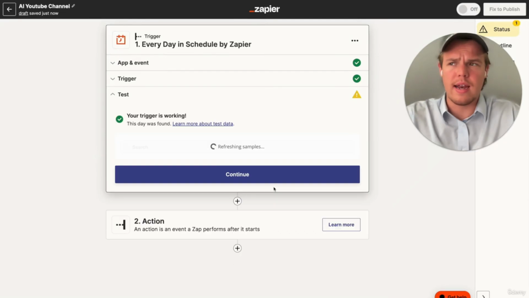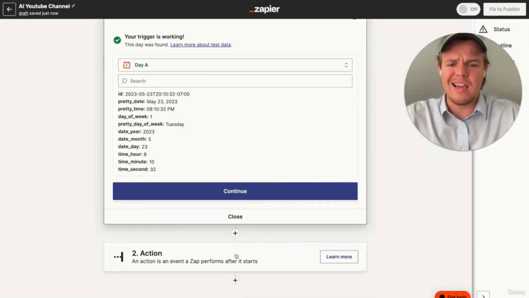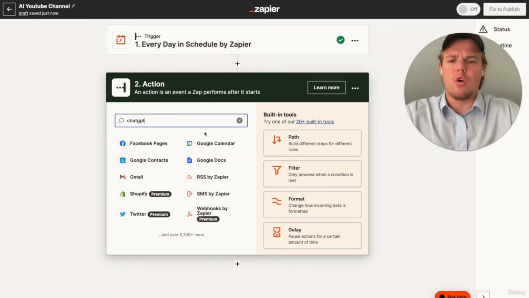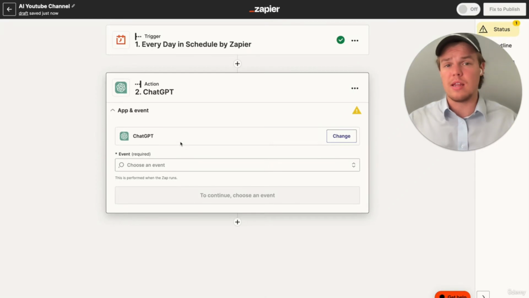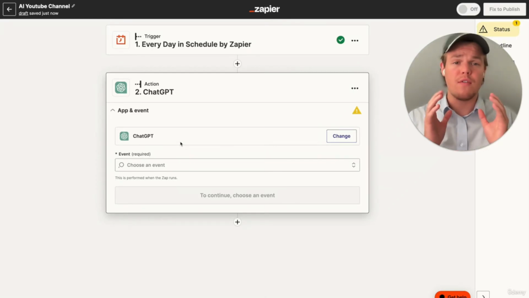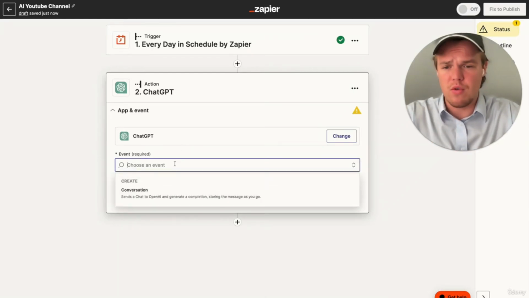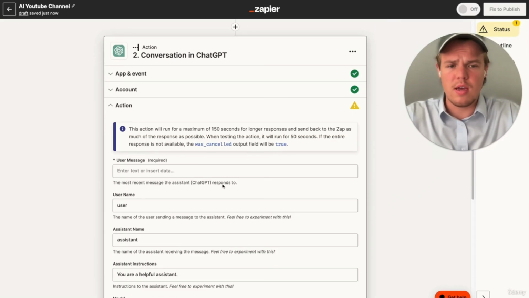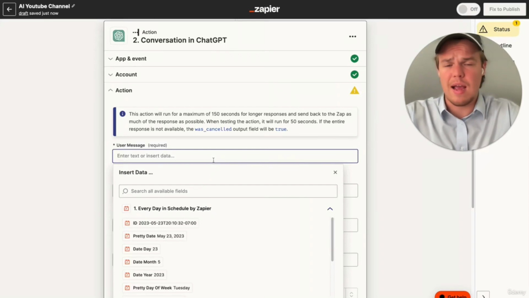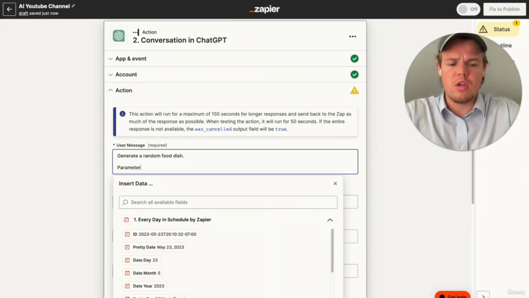And then we're going to add our first block here, which is going to be a ChatGPT block. So essentially, look at this block as the one initiating everything that's going to happen from here on out in this specific video. So whatever your niche is, this is kind of where you would build it out from. For our purpose today, we're going to be building out a food niche. So we're going to hit conversation, hit continue, continue. And the first prompt in this Zap we're going to say is generate a random food dish. And then we're going to put parameters.